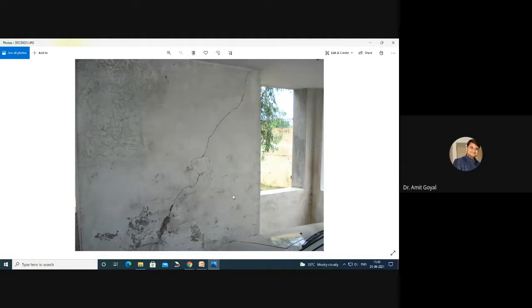So there, I saw practically what is the role of the different components in earthquake resistant construction. Many a time we study many theoretical things, but practically when we see the performance of the building because of these features, it is very nice to see. So these are the shear walls and the shear crack in that building.